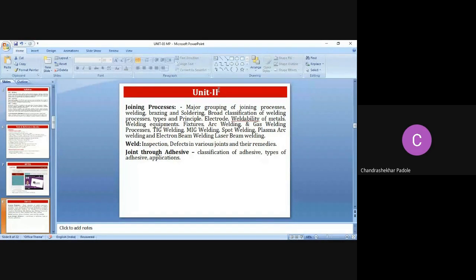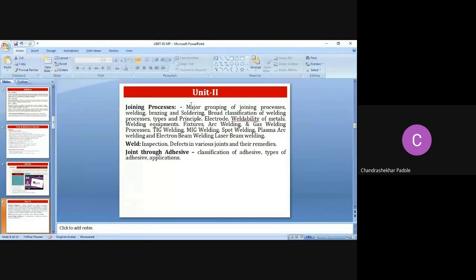Unit number 2, I will start. There may be another teacher who will cover some other unit, and I will cover some unit. So I am starting from unit number 2. That is the joining process. Whenever the word joining process comes, join means bring together. So in this syllabus, we have already discussed the major grouping of the joining process.